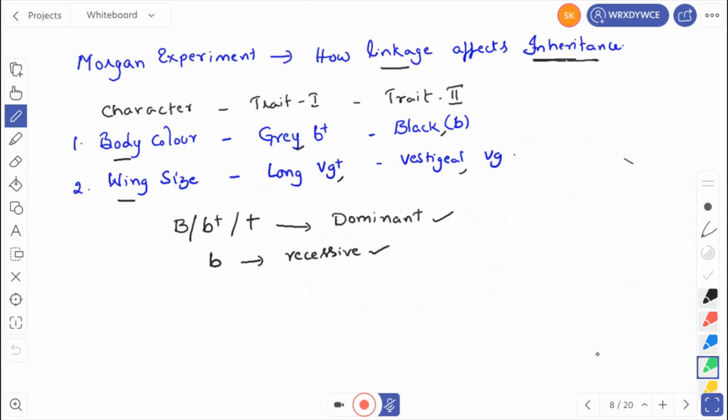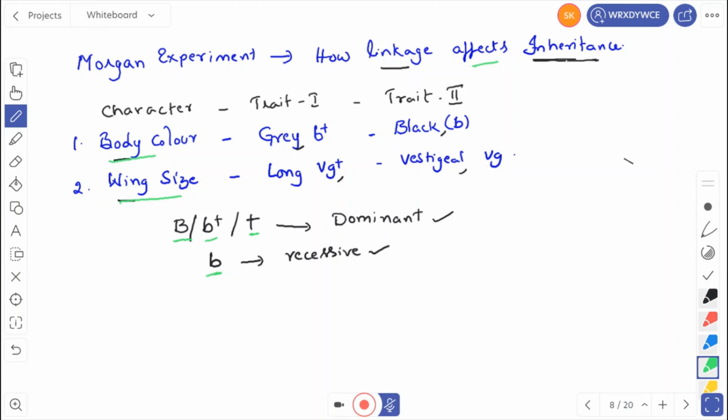Then Morgan conducted an experiment on how linkage affects inheritance. He has taken two characters: one is body color and one is wing size. Trait 1 has gray body color and trait 2 has black. In wing size, trait 1 has long wings and trait 2 has vestigial wings. The dominant characters are represented by capital B, or B plus, or plus. That is the dominant character. The recessive character is represented by small b.